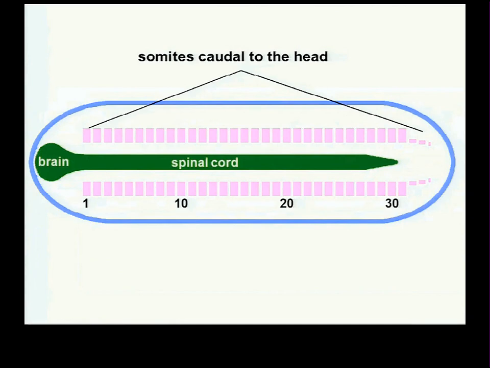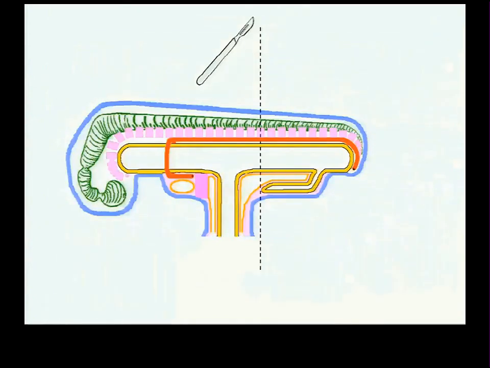And they are numbered here. I can never remember how many there are, but the slide tells me that there are 31 complete somites on the left, 31 complete somites on the right. And then down near the tail end of our embryo, there are 3 sort of degenerating or abortive somites. There used to be even more. We used to have a longer tail in embryogenesis, and we lose a lot of the somites that were created back here, but we do still retain 4 abortive ones. So there's 31 complete, and I don't really care about the others.